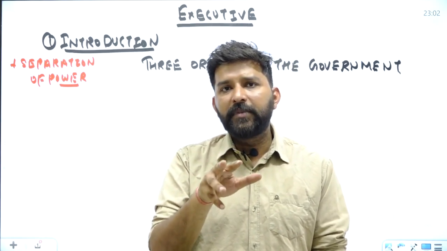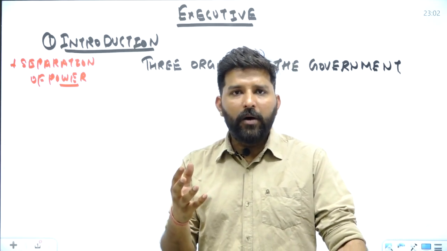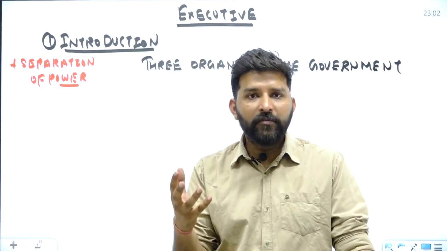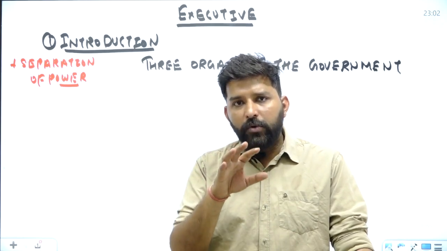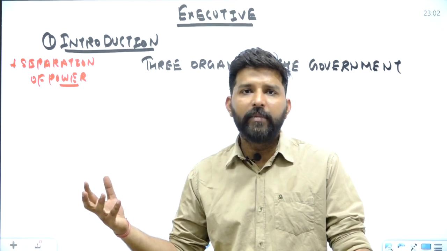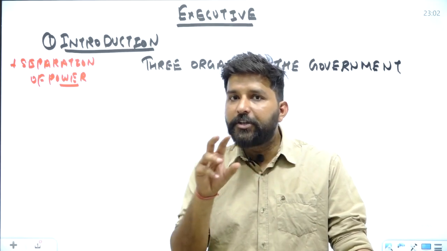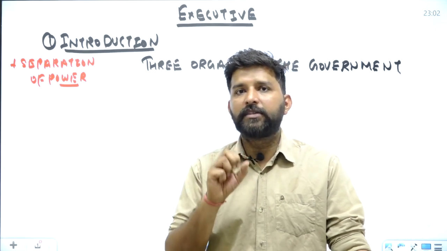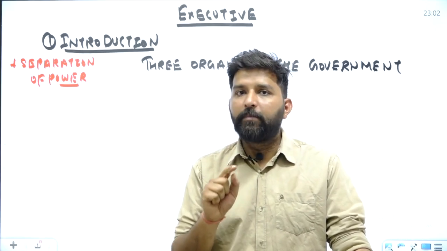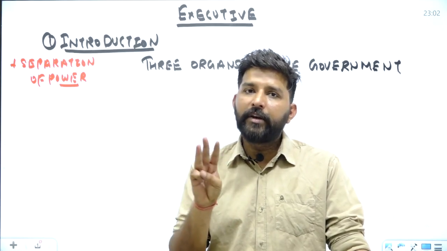And this kind of government formation we call monarchy, or we can say that it is a dictatorial form of government. So to not form a dictatorial government, and to form a democratic or republic government, we have to divide this power among different institutions. This is the basic concept behind the separation of power: the power to form the law, the power to enforce the law, and the power to interpret the laws.